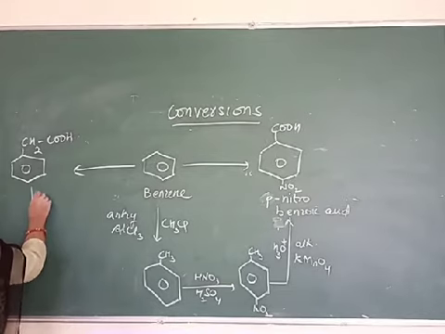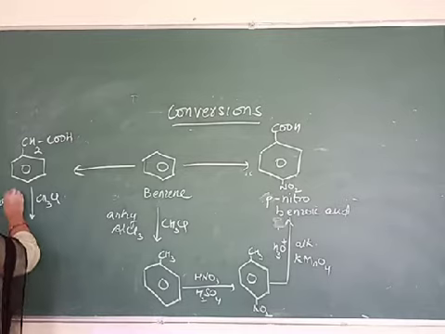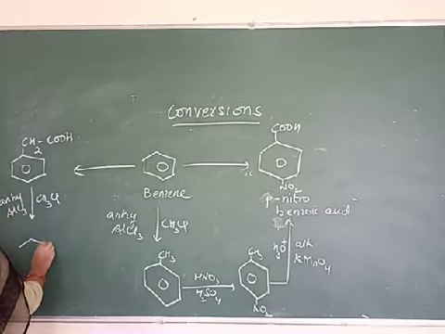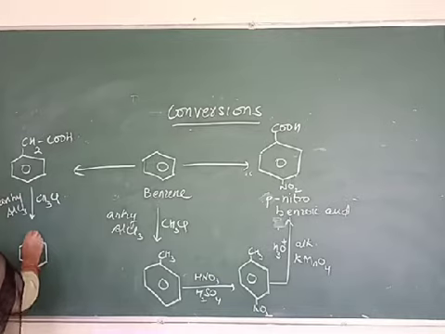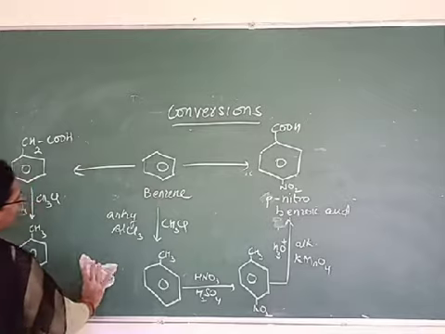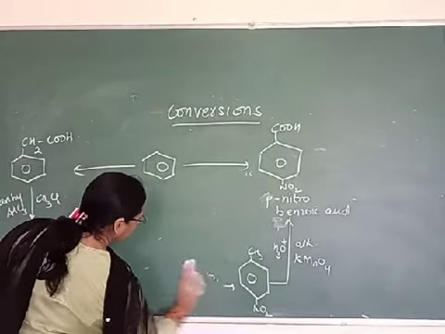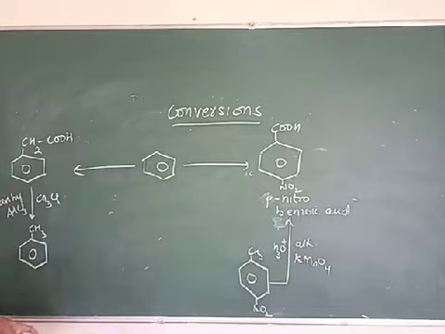Again, do its Friedel-Crafts. So we will get toluene. Now we actually require 2 carbons. One more carbon is required. So how can we introduce one more carbon here? So what we will do?